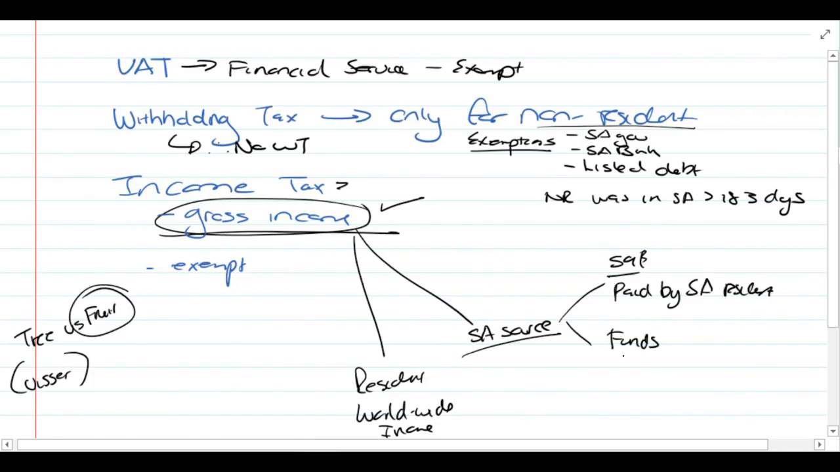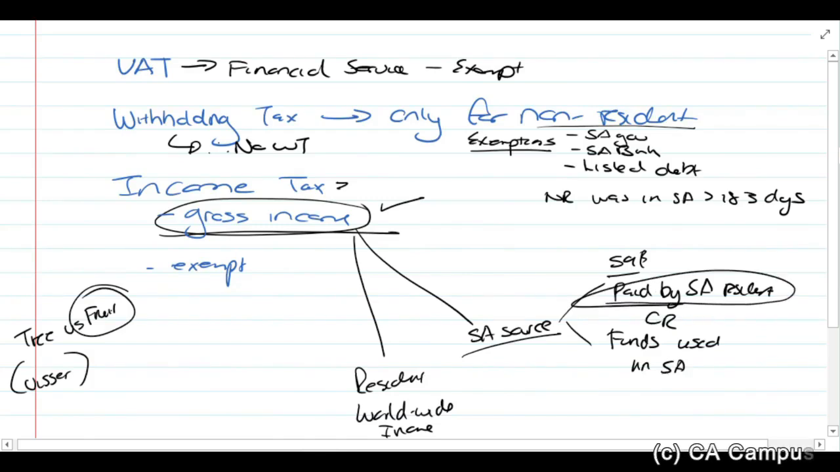So remember, interest is paid in respect of something. So you have a loan or a deposit or something which causes there to be interest. If that amount of money was used in South Africa, then it's a South African source. So either one of these. Now in this case, they tell you it's a money market account in South Africa, so it's paid by South African residents. So it is from a South African source. So that would mean that Alex, the non-resident, would be taxed on it.